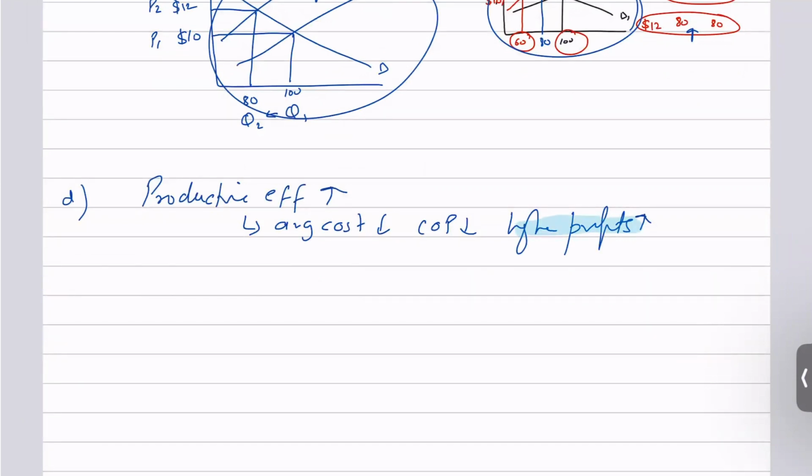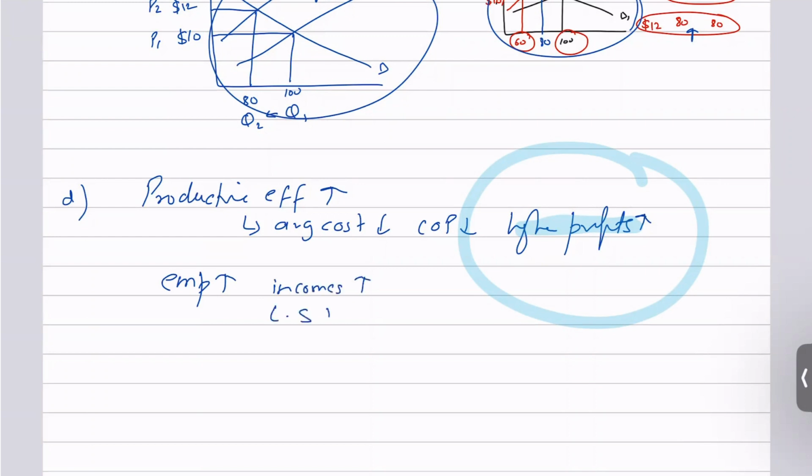If they give more taxes to the government, it can end up spending that money back on the economy. So overall, society is benefiting because of that. So it's a chain reaction, right? At the same time, firms could use these higher profits to end up investing more and hiring more people. If they hire more people, employment levels would go up, the welfare of the economy would go up, the incomes of the economy would go up, as well as the living standard of the economy, right? So you see, there are so many benefits